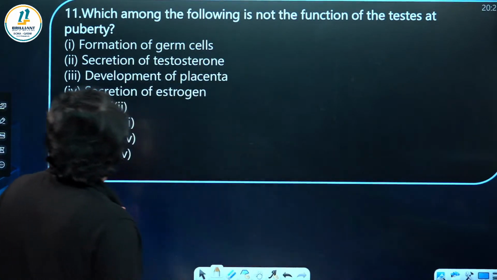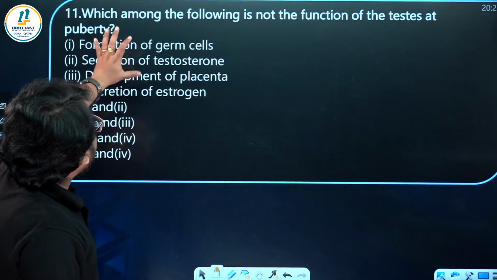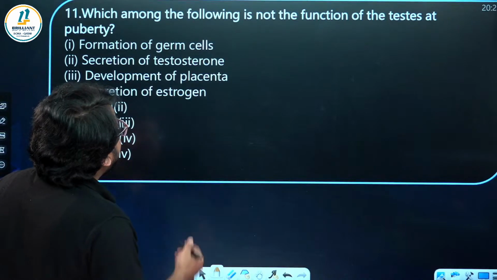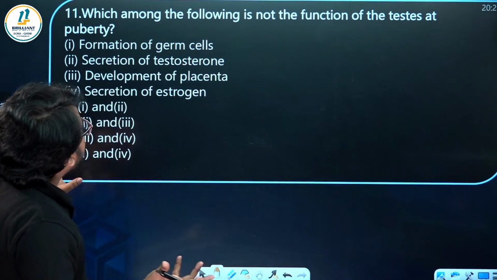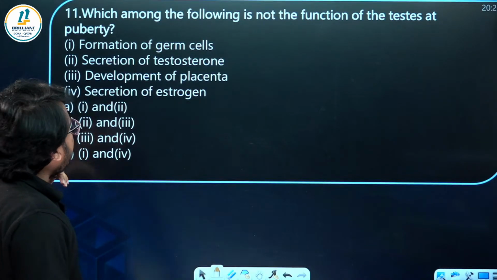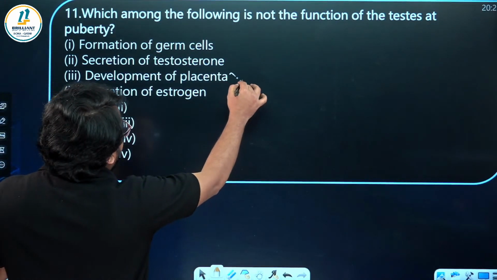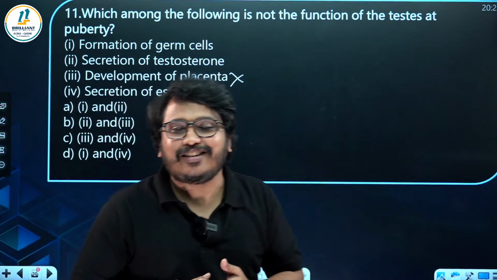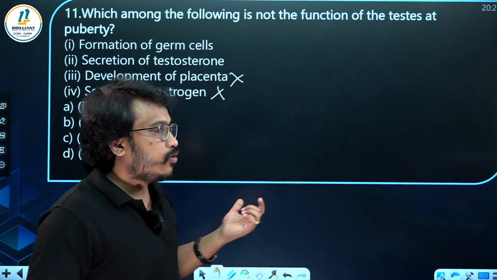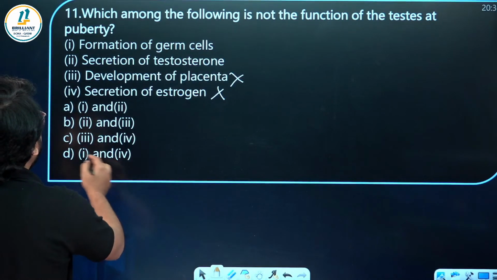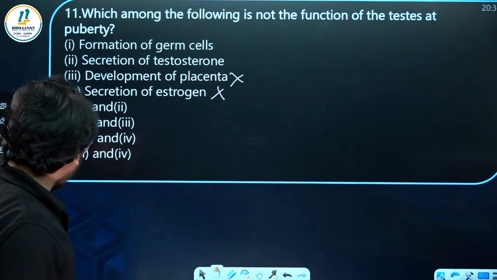Okay, now the answer came. Formation of germ cells actually occurs inside the testis, and that gives rise to the sperm. Then secretion of testosterone, the male sex hormone. Development of placenta and secretion of estrogen will not happen in the male, that is in the female. So hope you got it. The options that are not functions of testis are 3 and 4.